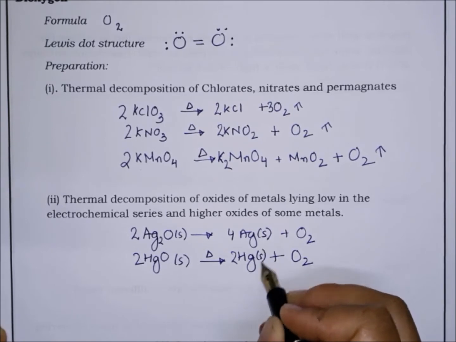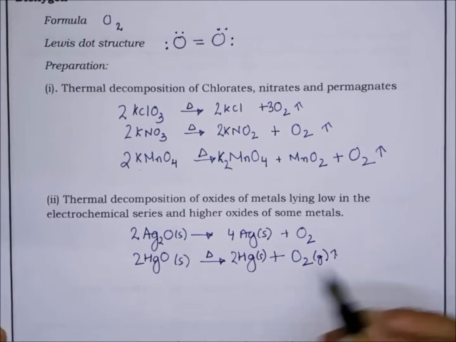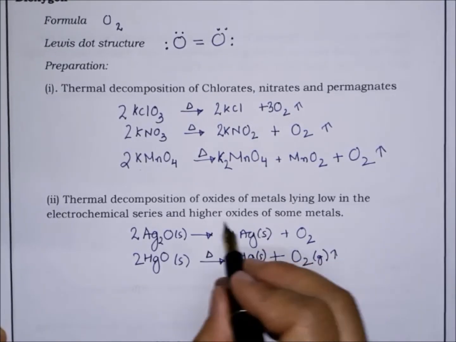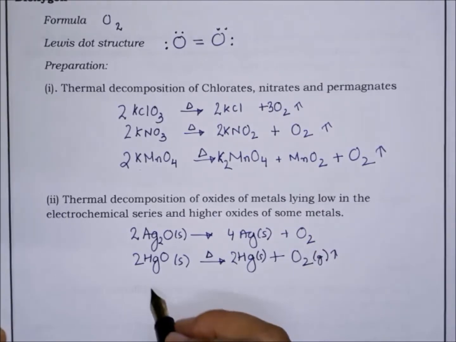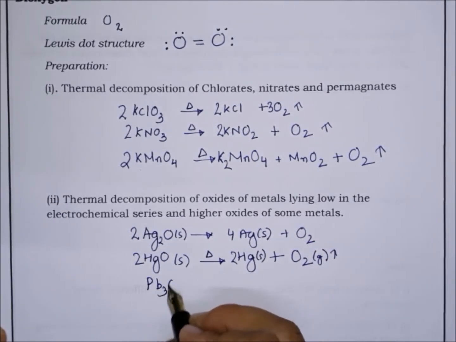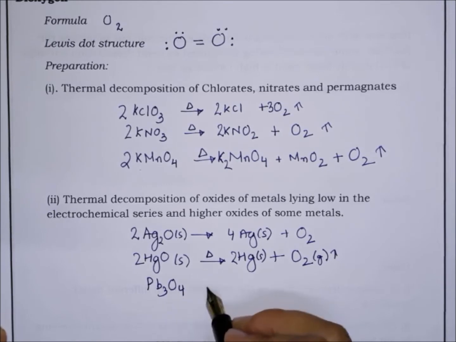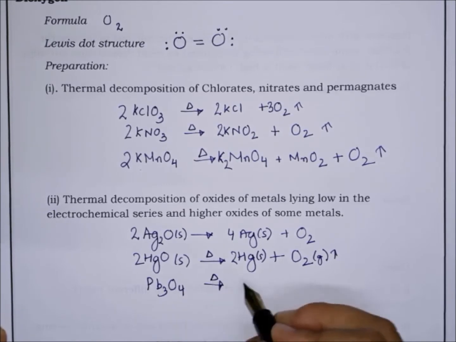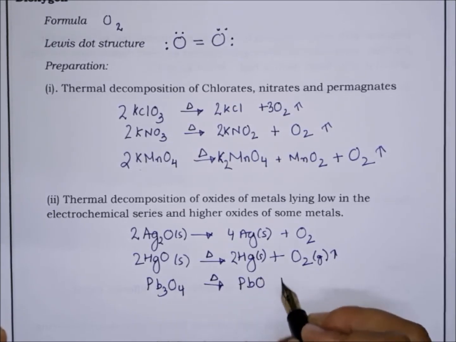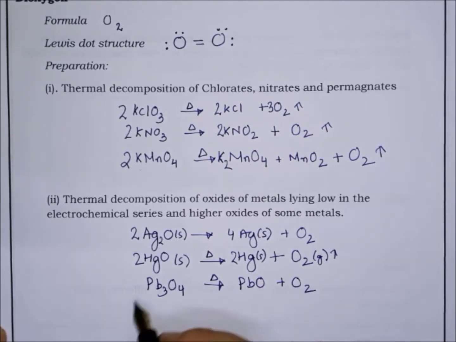Then the higher oxidation state oxides of some metals, like Pb3O4, on heating will give lead oxide and oxygen.